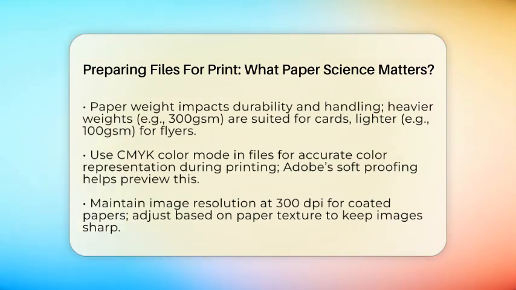Color mode is another key factor. Files should be set to CMYK, which stands for cyan, magenta, yellow, and key black. This color mode matches how printers mix inks, giving you a more accurate preview of how your colors will appear on the chosen paper. Adobe software offers soft proofing tools to simulate this, so you can make adjustments before printing. This step helps prevent surprises like dull colors or unexpected shifts in hue.